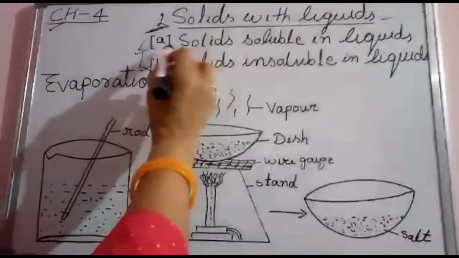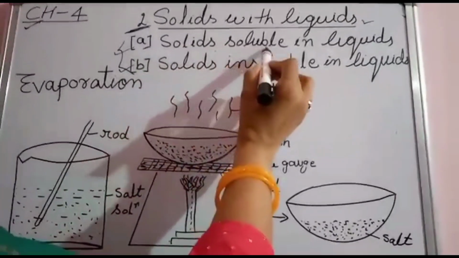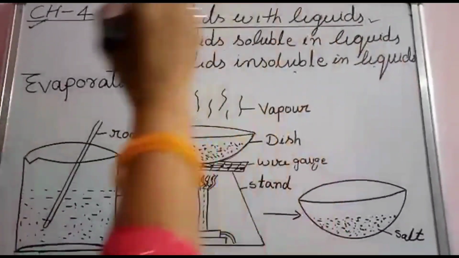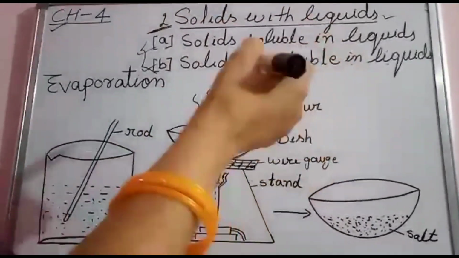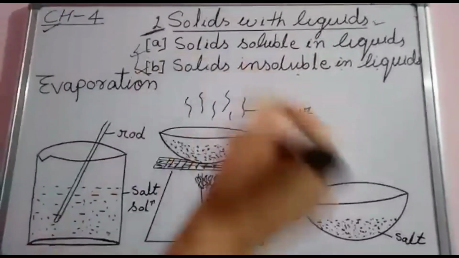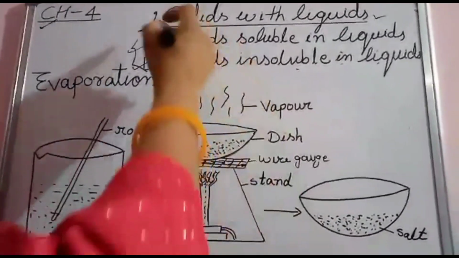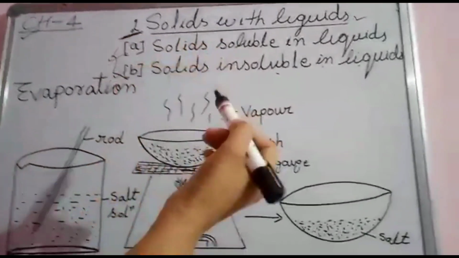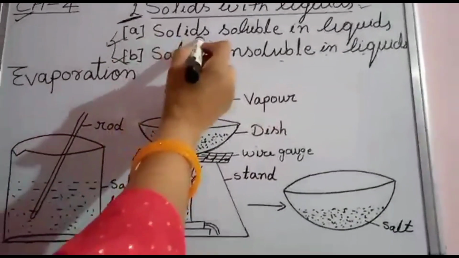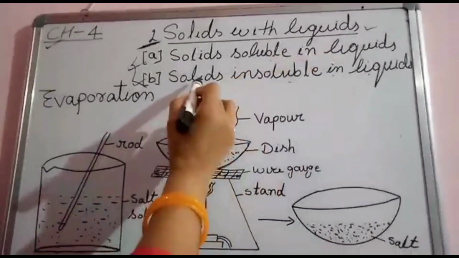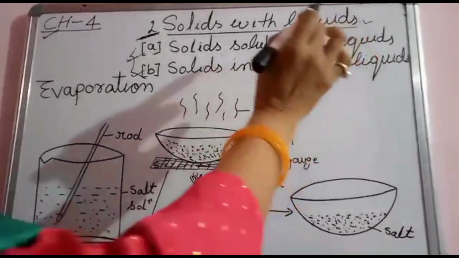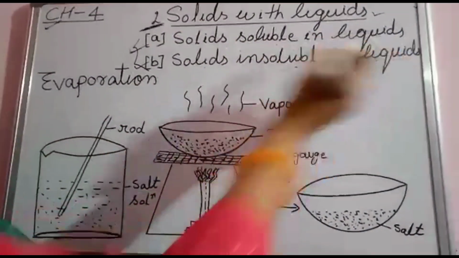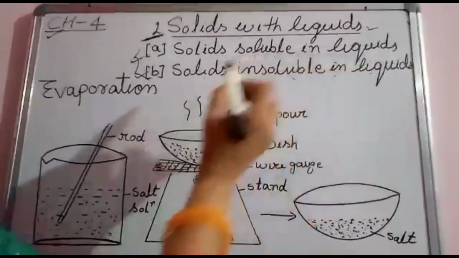Subcategory, first number, look here. Solid soluble in liquid, solid insoluble in liquid. Is it clear? I am telling you again and again, all solids are not soluble in liquid. So such mixtures are divided into 2 subcategories: solids soluble in liquid and solids insoluble in liquid. Is it clear?